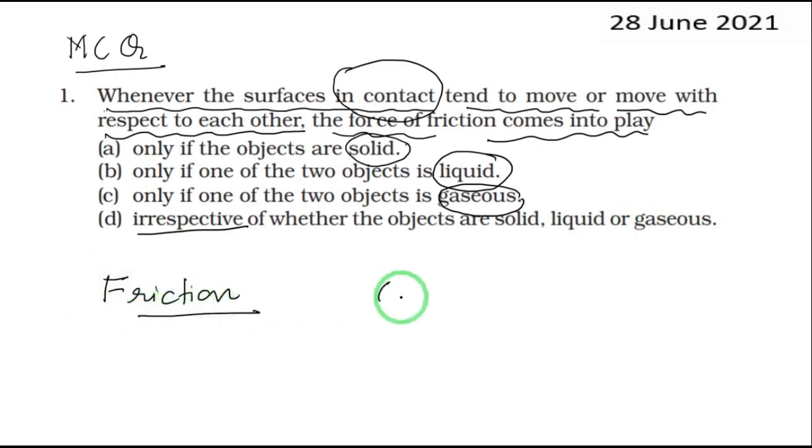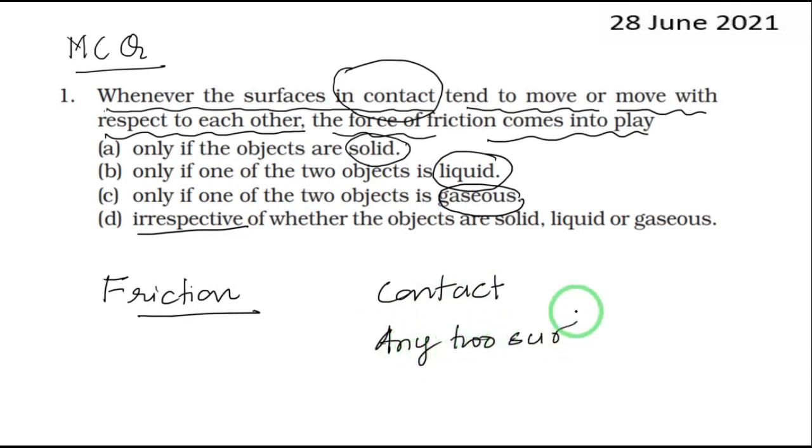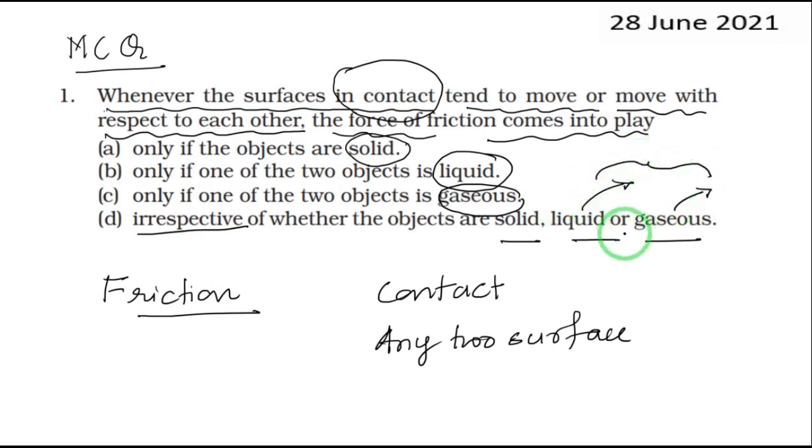whenever there is a contact of any two surfaces, so please remember, any two surfaces, if they are in contact, irrespective of whether they are solid, liquid and gas, which means in gas also we will have a friction, in liquid also we will have a friction, or among them if they are in contact we will have a friction, or if the solid and liquid are in touch we will have a friction.